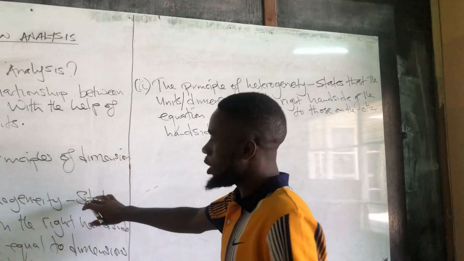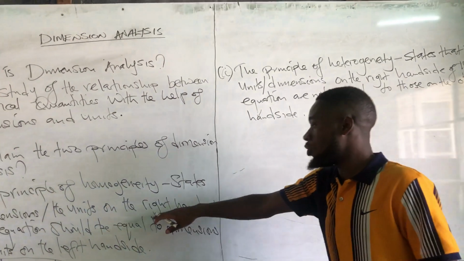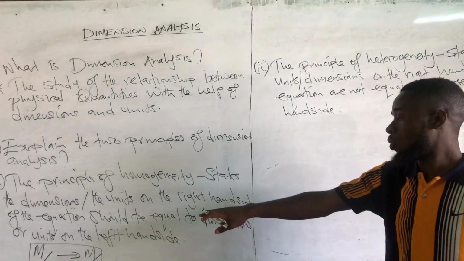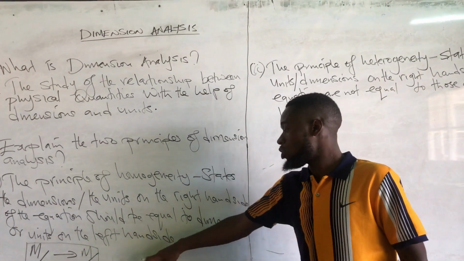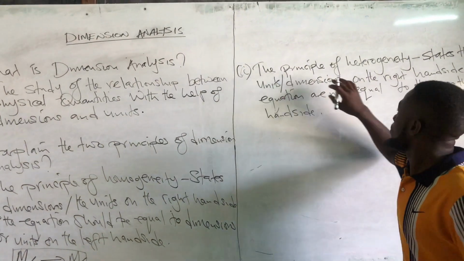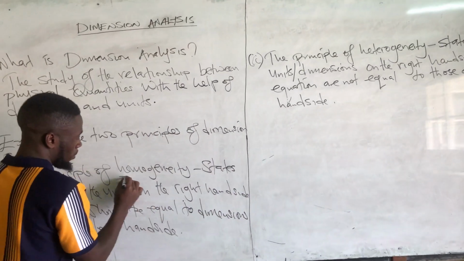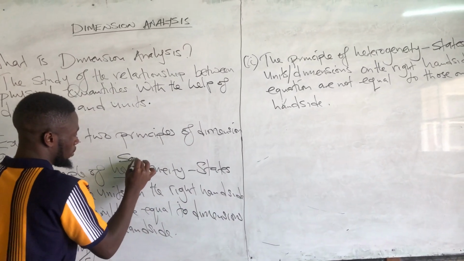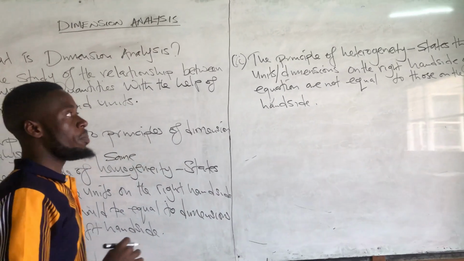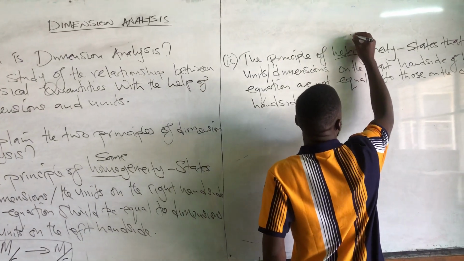So this one is just the opposite of this. This one states that the dimensions of the units on the right hand side of the equation should be equal to the dimensions of the units on the left hand side. But this one is the principle of heterogeneity. Here, this word homo means same, and this word hetero means what? Different.